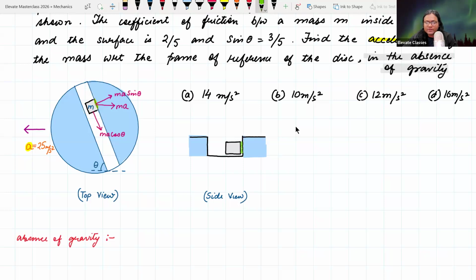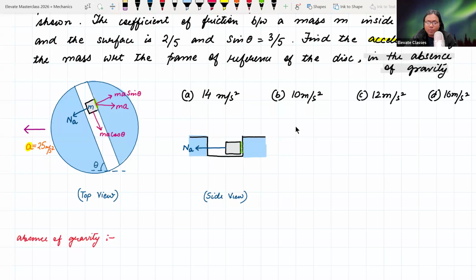Normal reaction किधर लगेगा बताइए? In the absence of gravity, normal reaction किधर लगेगा? Guys? On the left side. So top view में normal reaction will act in this particular manner. Normal reaction in the absence of gravity. Side view में normal reaction will act in this particular manner, in this left hand side में. ये बताइए, everybody is understanding or not? ये बताइए मुझे. Because gravity है नहीं, there is no mg here.